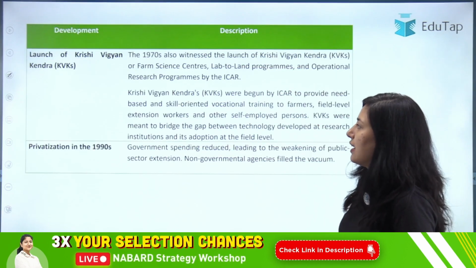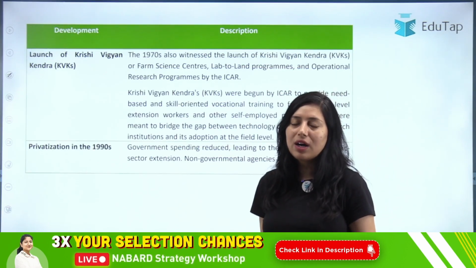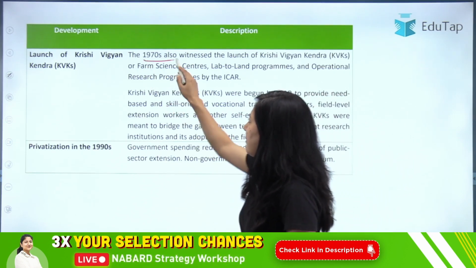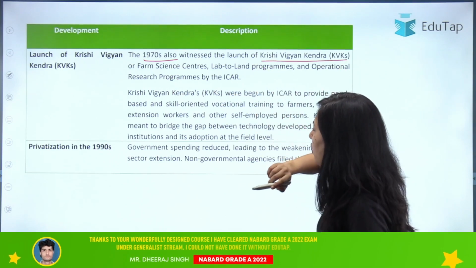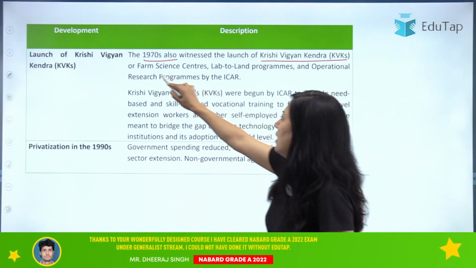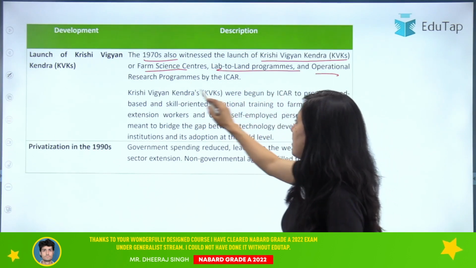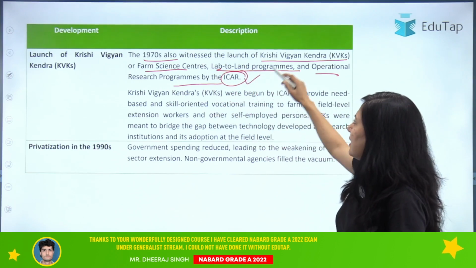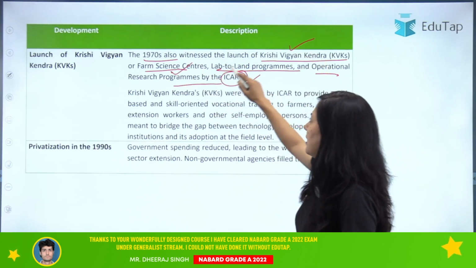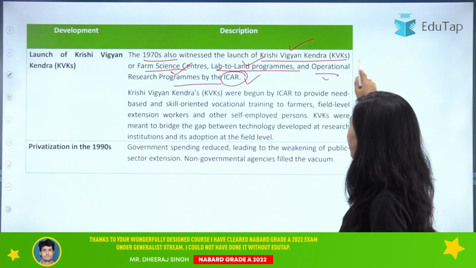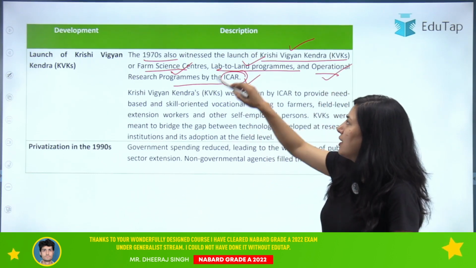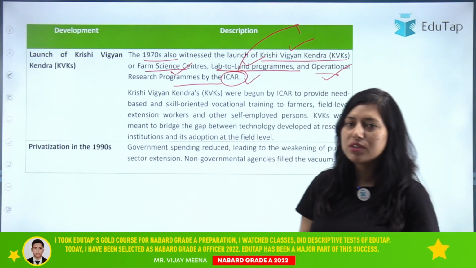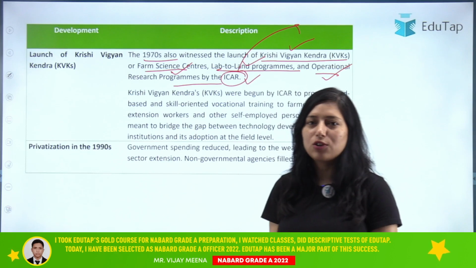Moving on to the next, that is the launch of Krishi Vigyan Kendra. After the training and visit program, there was the launching of Krishi Vigyan Kendra, and the 1970s also witnessed the launch of KVKs, farm science centers, lab to land programs, and operational research programs by ICAR. So in the 1970s only, ICAR set up KVKs, farm science centers, lab to land program, and operational research program. Under this lab to land program, the first university was set up, that was Govind Ballabh Pant University of Agriculture and Technology at Pantnagar.